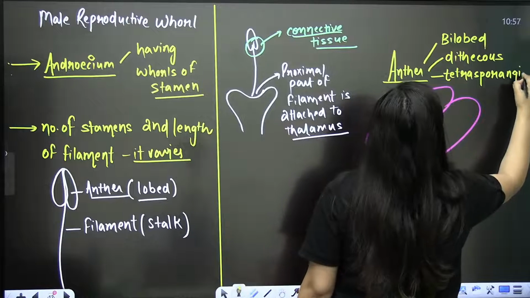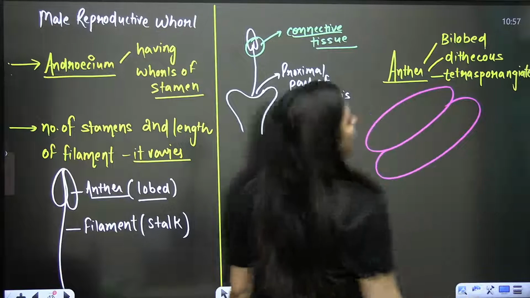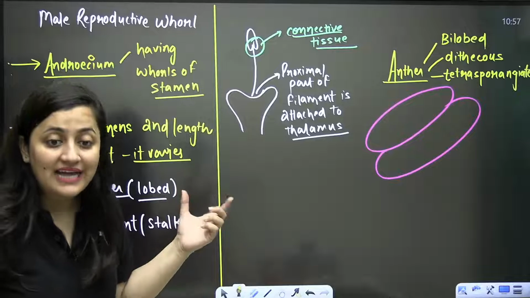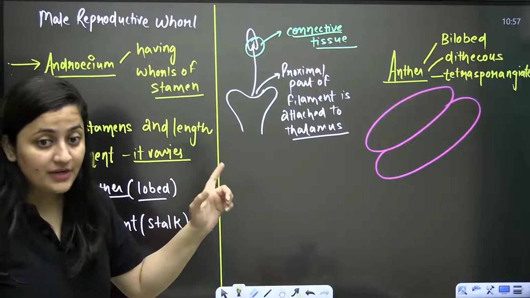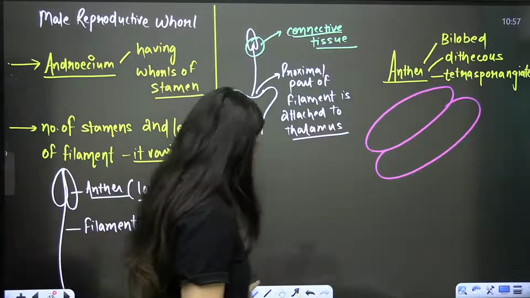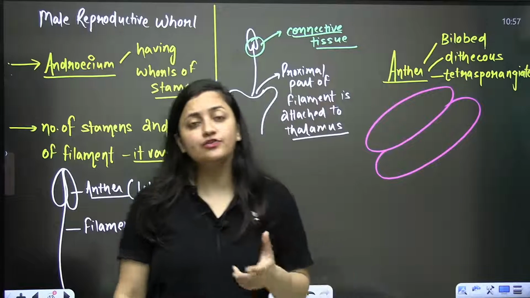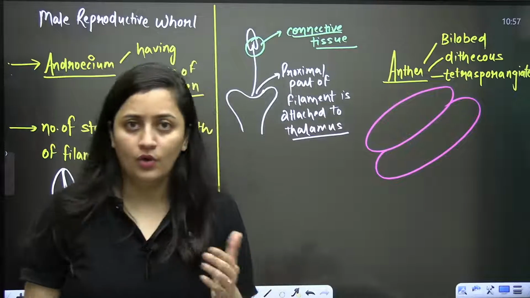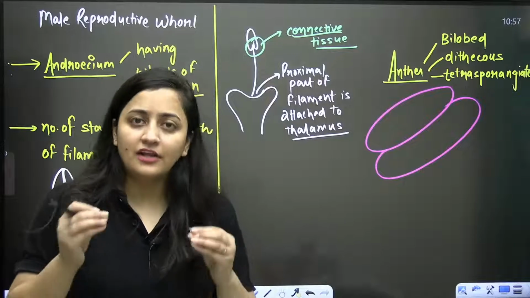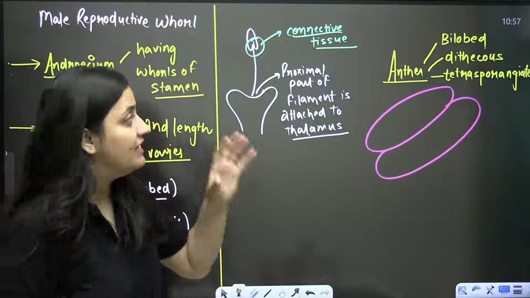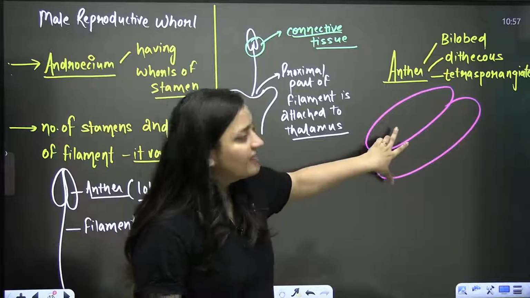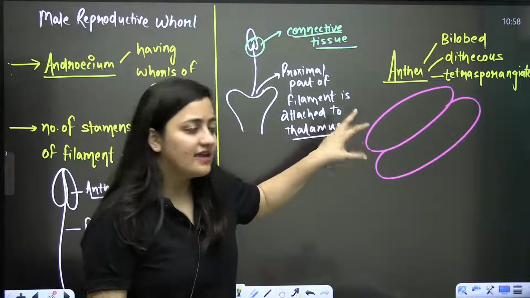These are the important words: bilobed, dithecous, tetrasporangiate. I'm not saying that in all the angiosperms this is what you are going to see. Like if I give you the example of family Malvaceae, you will see differences there. But mainly in a typical angiosperm, the anther is having two lobes.